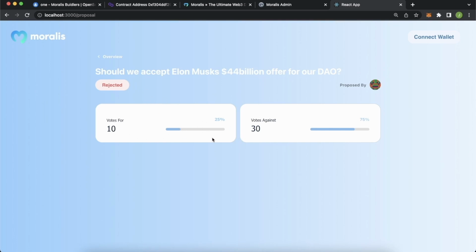And this is also good for when we have ongoing proposals. We can get the current voting status, so members of the DAO can have a perception of what the likelihood of a proposal going through is.